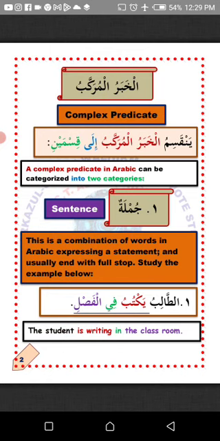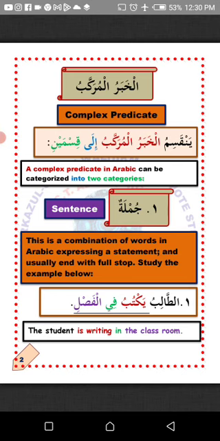For instance, الطالب يكتب في الفصل. The student is writing in the classroom. So the question is, whom are we talking about? We are talking about the student, that is الطالب in Arabic. So الطالب is the mubtada. The combination of the words يكتب في الفصل, the whole sentence, is now occupying the position meant for the khabar, unlike Sulayman Mudarris, where Mudarris was the khabar.